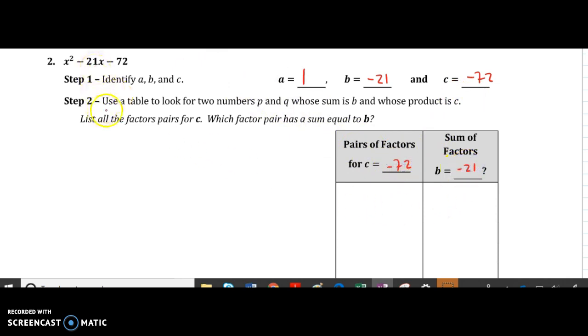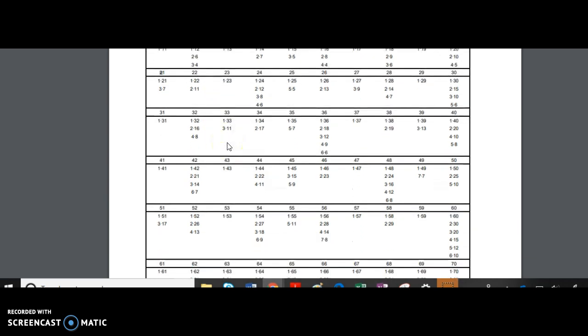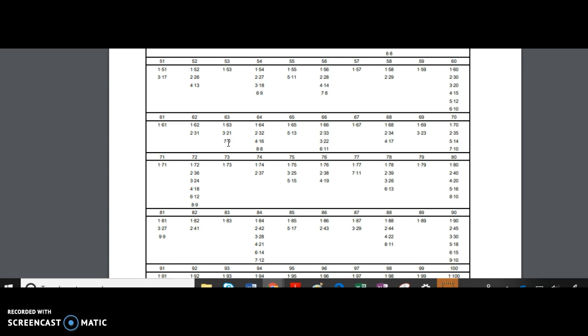So I'm going to pause the video and have you try these out. I want you to see this sheet that I have on the website for you at the top. If you click on the factor table and look at 72, it gives us all of the factors that we need. So you can download this table.